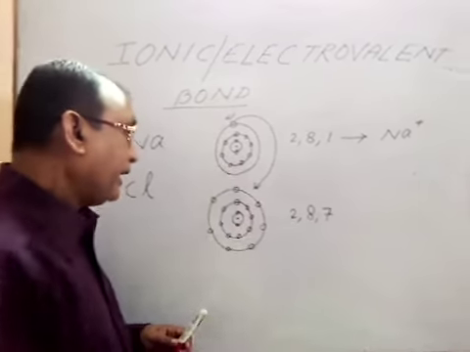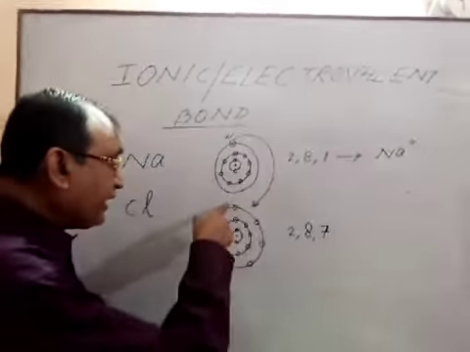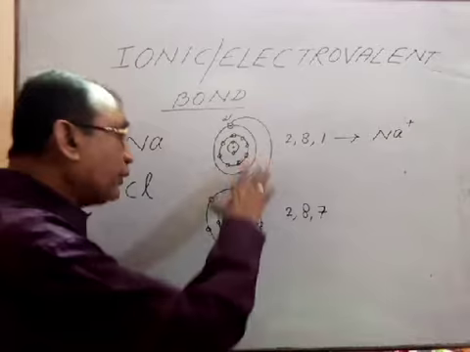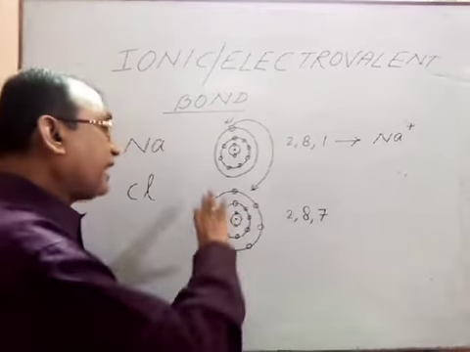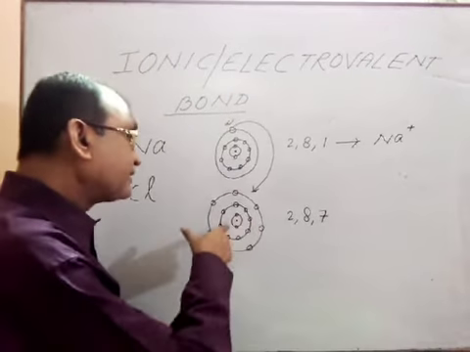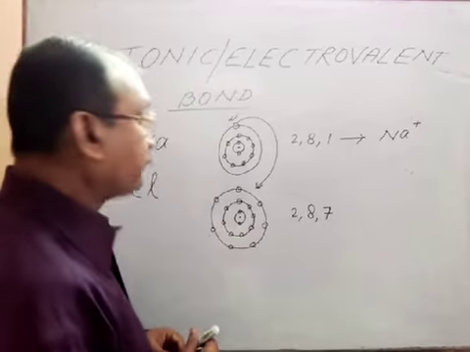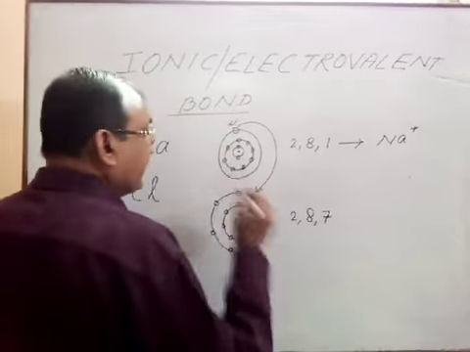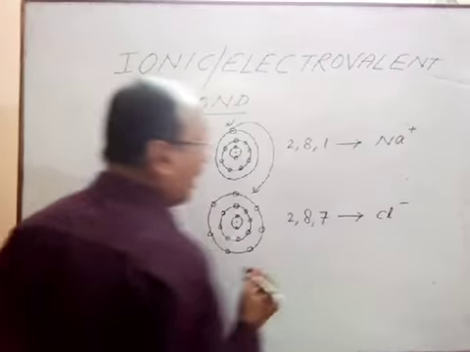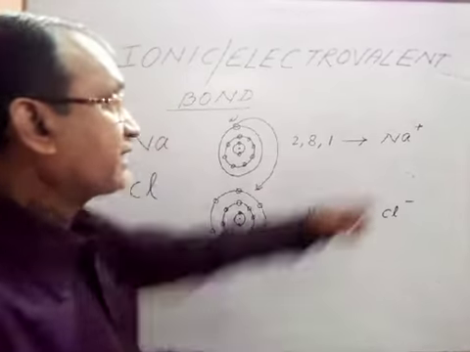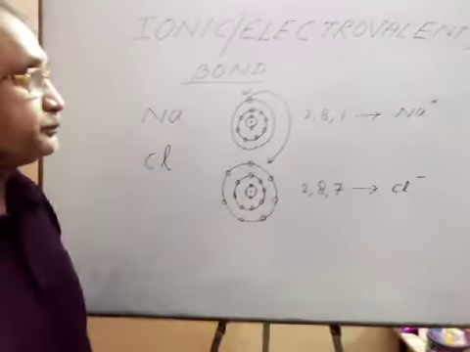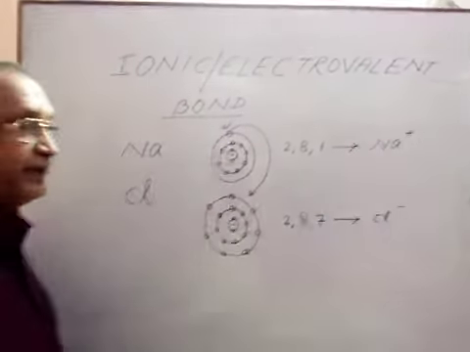On the other hand, if we consider chlorine, here in the outermost shell the number of electrons is 7. As soon as it takes 1 electron, the number of electrons will be 18, whereas the number of protons is 17. So from here what we see, due to this electron, it will be converted into chlorine negative ion, that is anion. This is our cation, this is our anion. That is single positive, that is single negative.